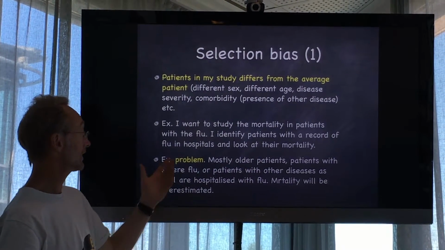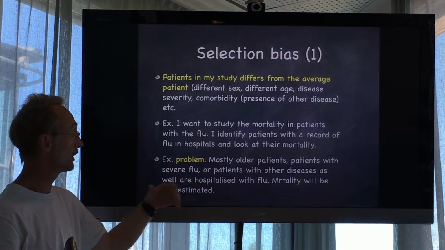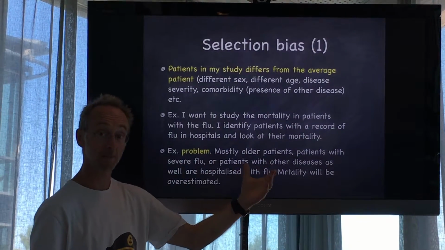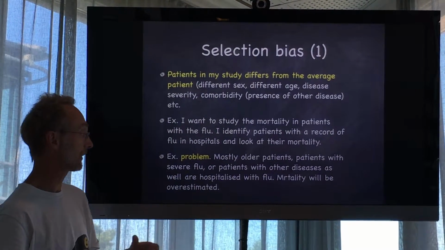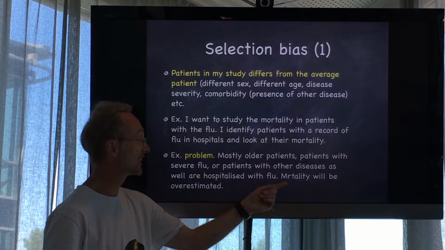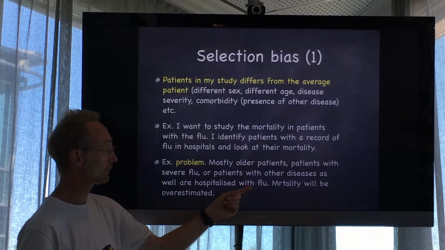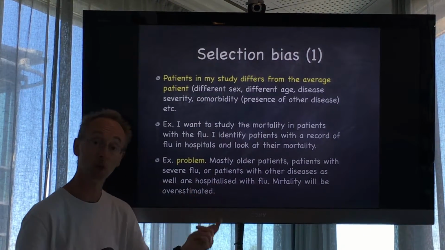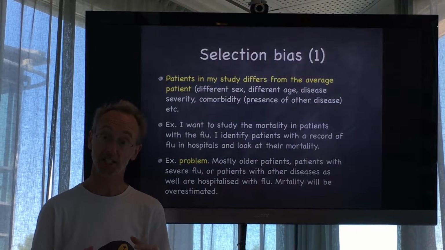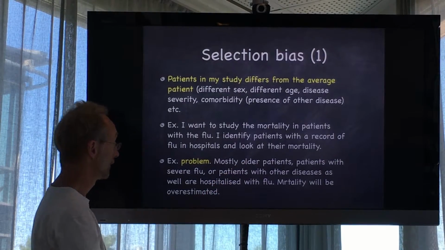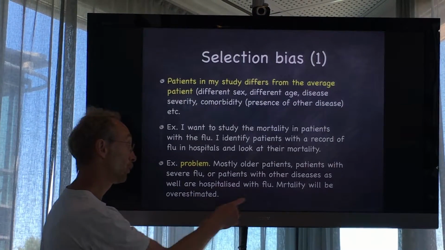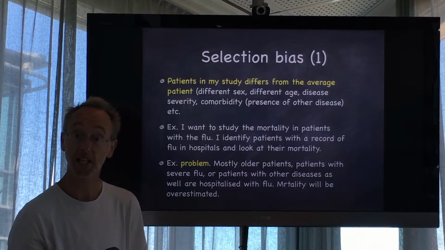For instance, let's assume I want to study the mortality in patients with the flu. Identify patients with a recorded flu in hospitals and look at their mortality. What is the problem? Well, the problem here is that mostly older patients and patients with severe flu or patients with other diseases as well are hospitalized with flu. Mortality in my study will be overestimated because I do not study the average patient with flu. Instead, I've identified patients who are older, who have a more severe flu, and who have other diseases, and that will make me overestimate the mortality in flu.